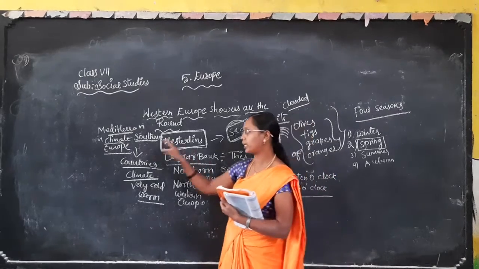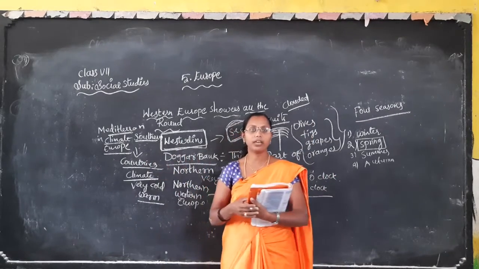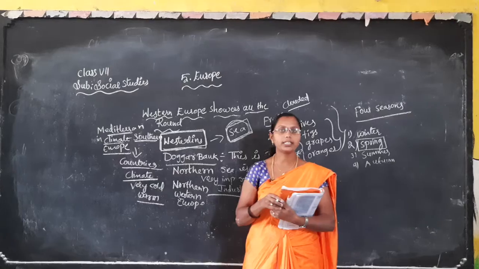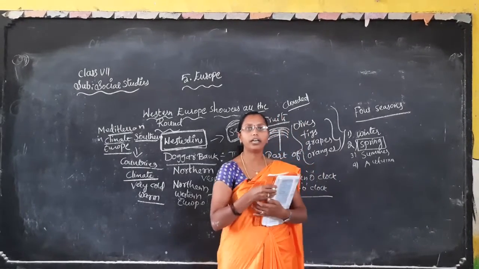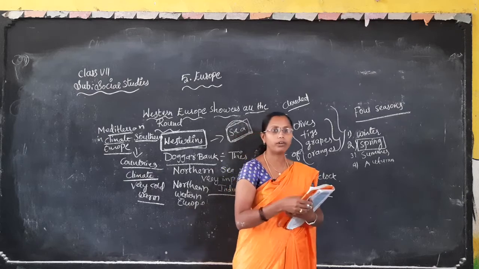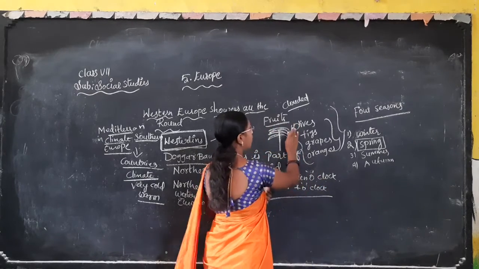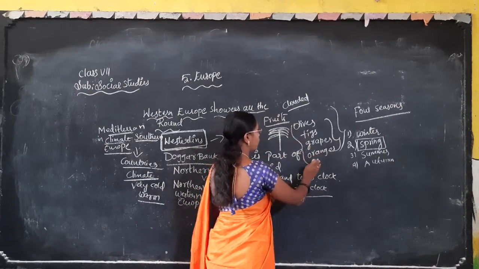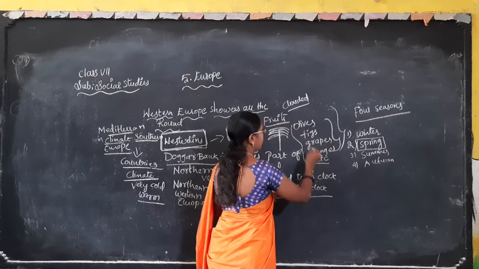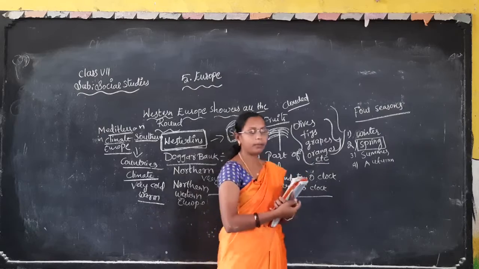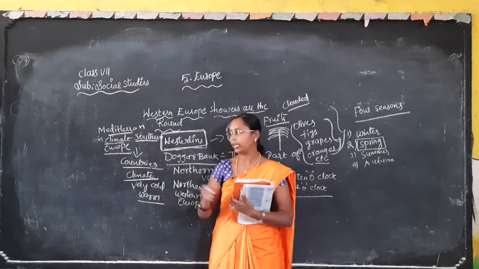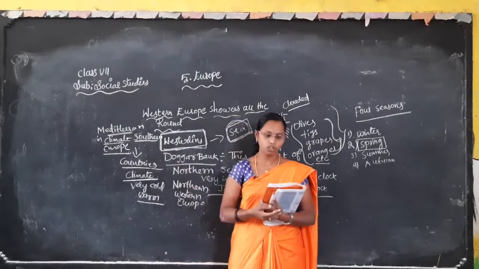In the Mediterranean climate, the climate is very cool. Juicy fruits grow there, different types of fruits, like olives, figs, grapes, oranges, etc. These types of fruits grow in the land when the Mediterranean climate changes.